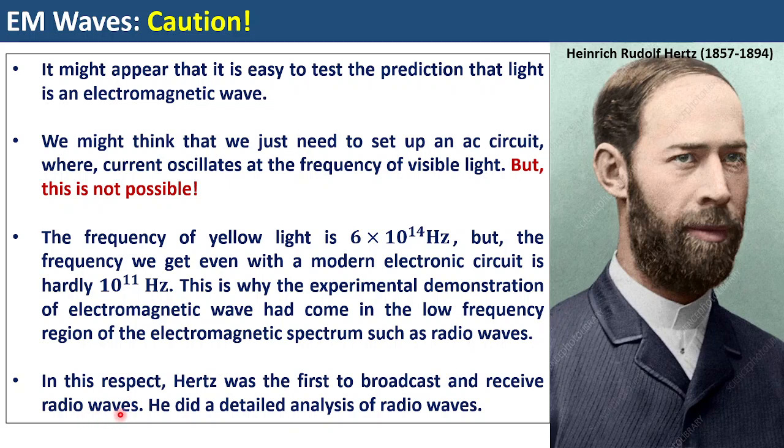Radio waves are the waves with the lowest frequency in the electromagnetic spectrum, and the highest wavelength. We know that in the case of electromagnetic waves, something with the lowest frequency must have a higher wavelength. So radio waves could be produced, broadcast, and received well within the laboratory, and it was very successfully demonstrated by Heinrich Rudolf Hertz. But you can see that he had a very short lifespan.